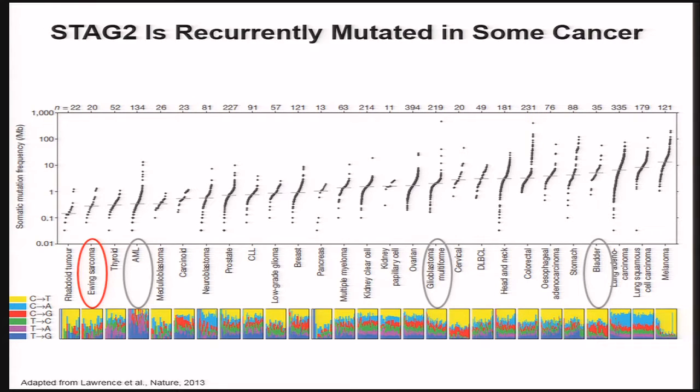So a little bit about STAG2. I think this is one of the more exciting findings in the deep sequencing of many cancers, that STAG2 and other members of the Cohesin complex are recurrently mutated. And I just show you here a handful of those diseases, including Ewing sarcoma, AML, GBM, and bladder, where there have been focused publications on the role of STAG2 or mutations in STAG2 in these diseases. And I would make the argument that if you were interested in identifying synthetic lethal events with loss of STAG2, it might be easier done in Ewing, where the genomic complexity is much less, than in more complex tumors such as bladder cancer.